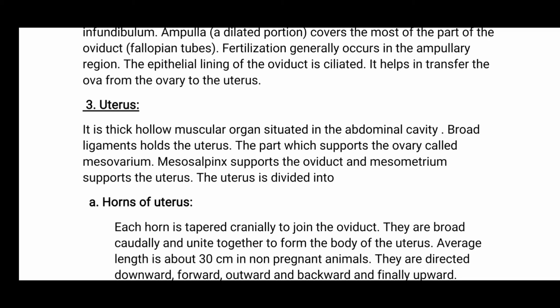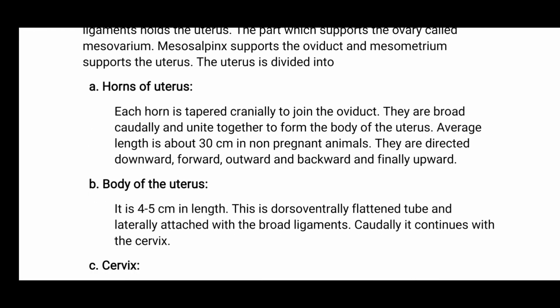The uterus is divided into, first, horns of uterus. Each horn is tapered cranially to join the oviduct. They are broad caudally and unite together to form the body of the uterus. Average length is about 30 cm in non-pregnant animals. They are directed downward, forward, outward, and backward, and finally upward.